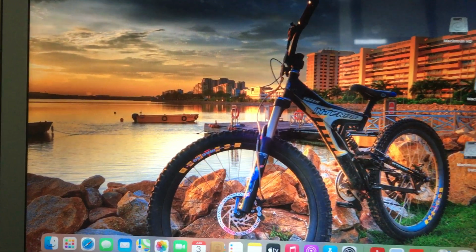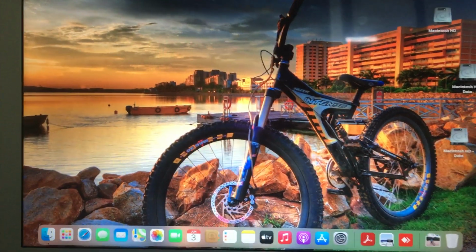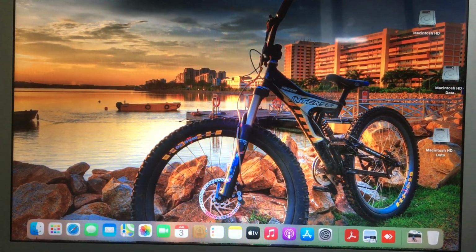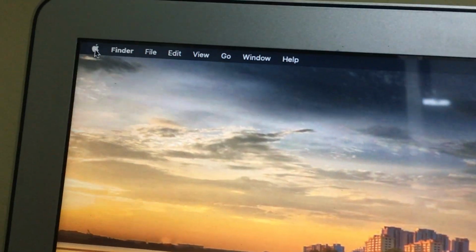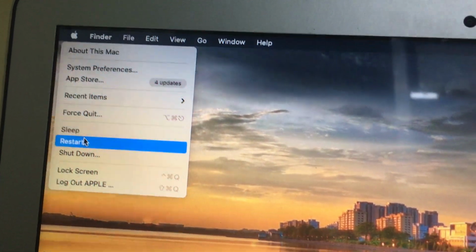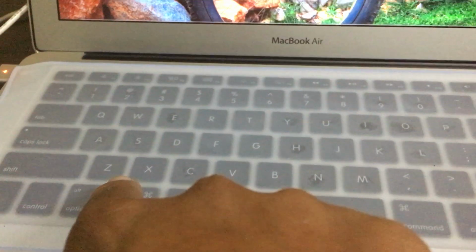Hi, now I will show you how to recover your MacBook Air laptop with the factory settings. For this, you need to restart your MacBook. While restarting, press the Command plus R button.